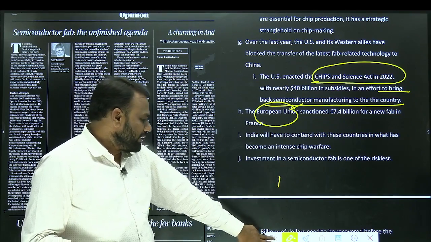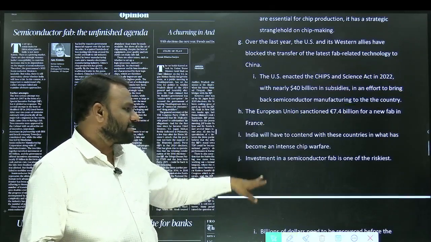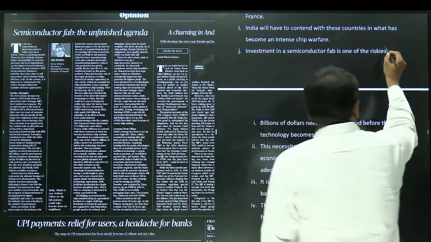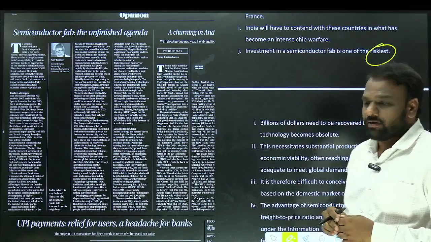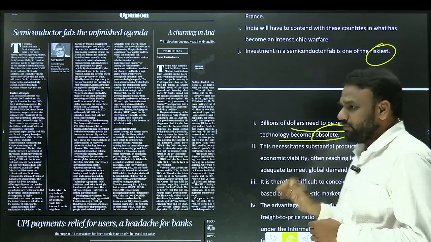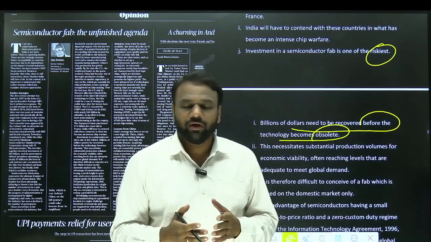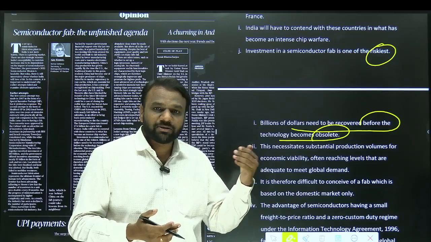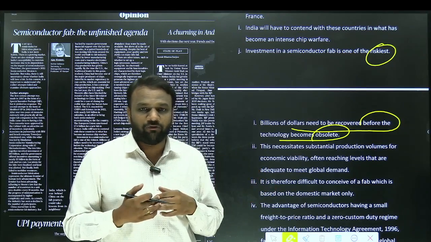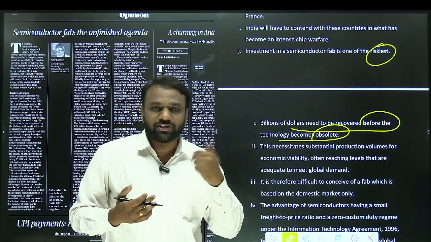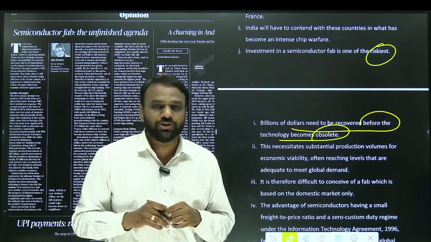Next, investment in semiconductors is one of the riskiest. Why is it riskiest? Because when it comes to semiconductors, billions of dollars need to be recovered before the technology becomes obsolete. Now, something you will develop, and after developing you will market it. But before that technology becomes outdated, you have to also gain the profit. If your technology becomes outdated and a new technology arrives before you gain the profit, then you will face a huge loss.